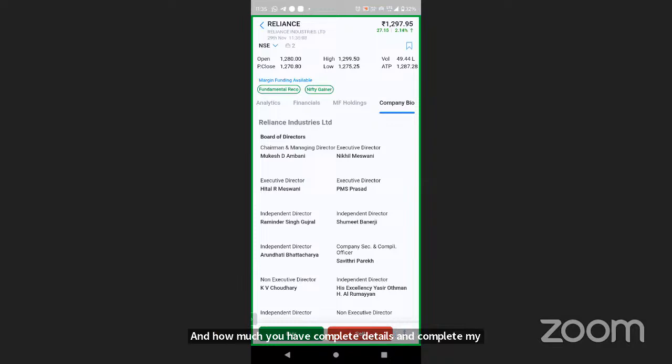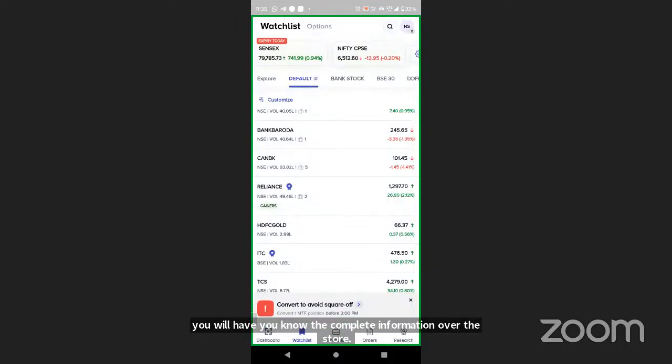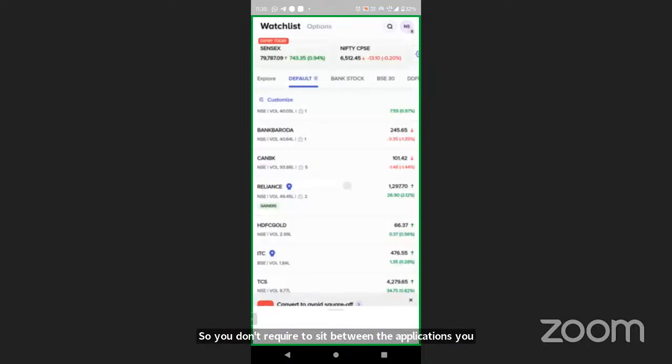So as I mentioned, if you download this application, then you will have the complete information over the stock. So you don't require to switch between the applications for information and execution. That's the beauty of this application.